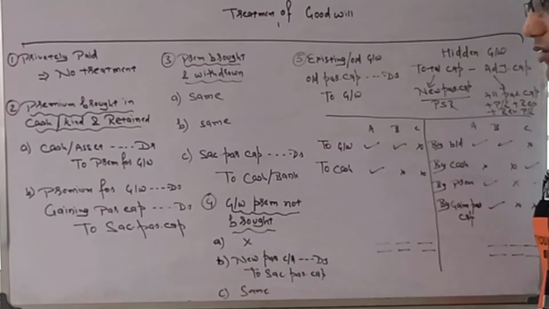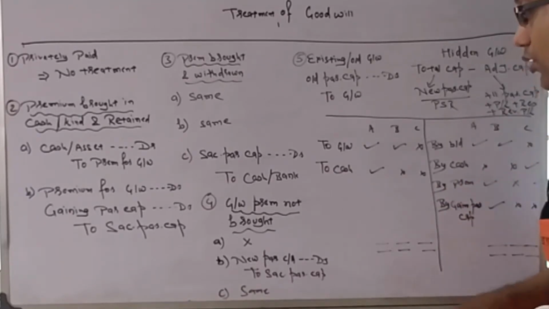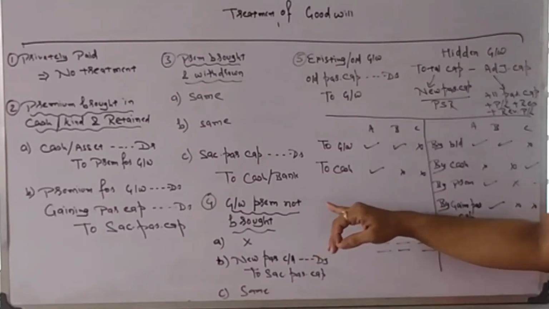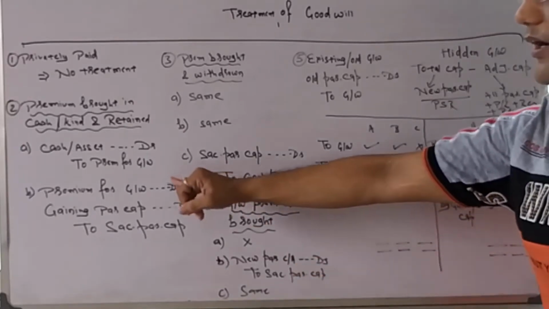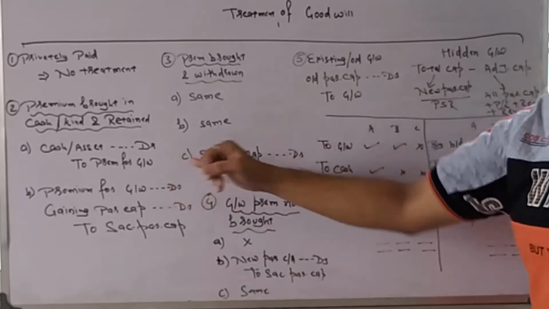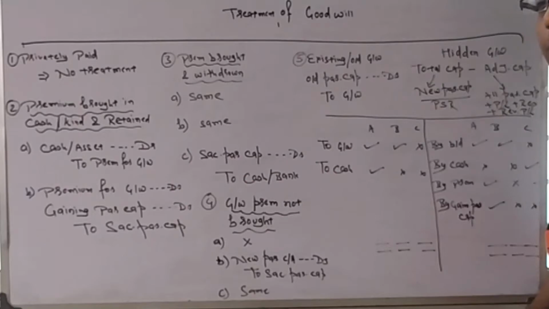Now the fourth case. If Mr. E says he will not bring in any goodwill. He doesn't have the money, extra money apart from capital, to bring in goodwill. He has only money for capital. He doesn't have extra money for goodwill. Then what will be done? Goodwill premium not brought. First entry will not be there, because what is the first entry for? To bring in the goodwill. He is not bringing it in, so the first entry will not be there.